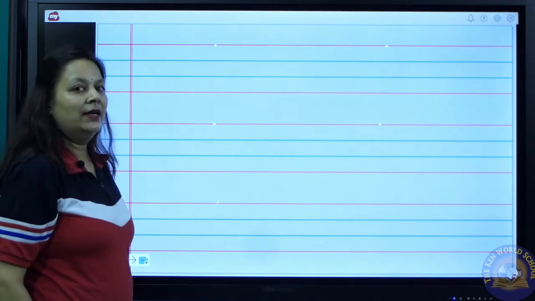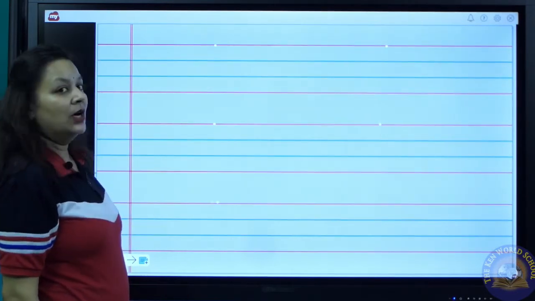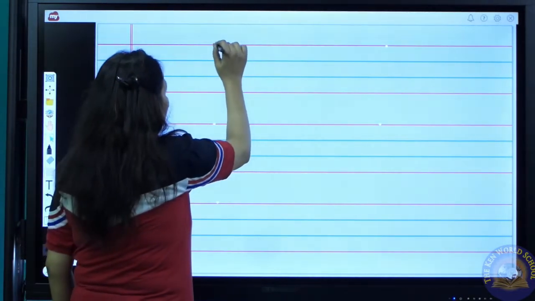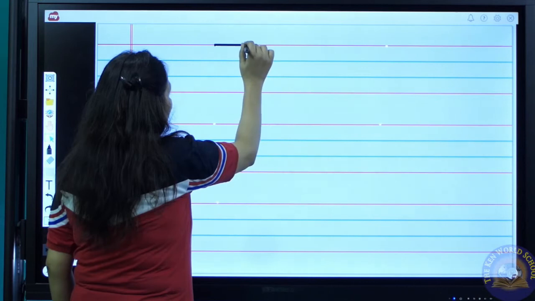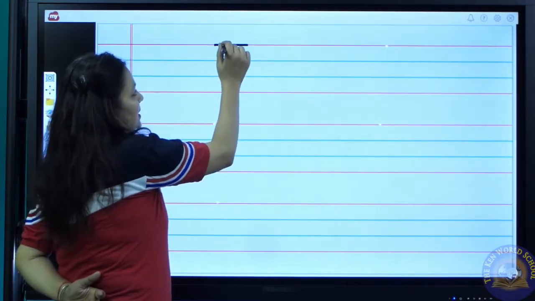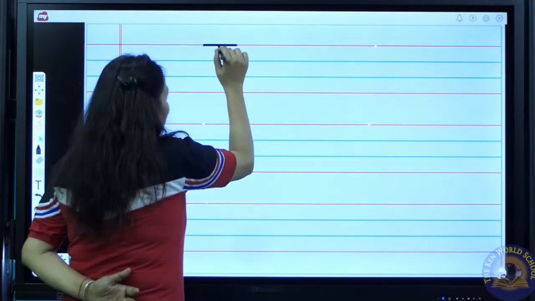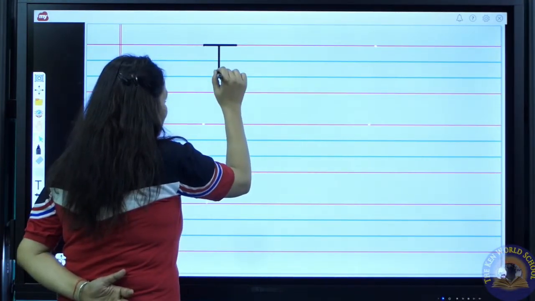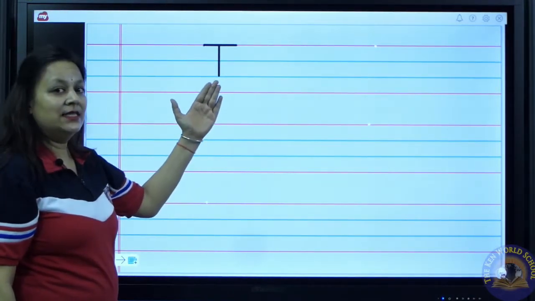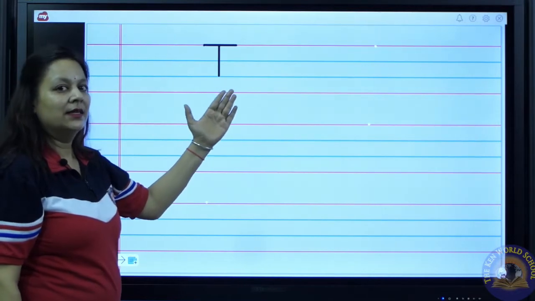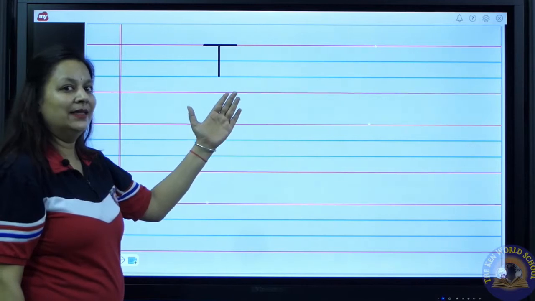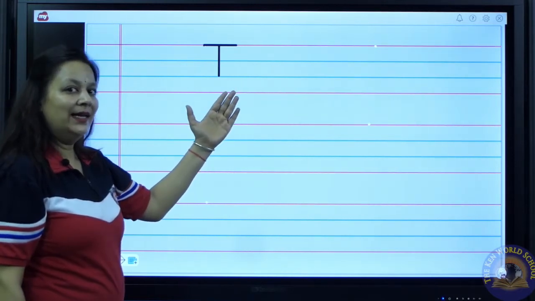So we will start writing T from the top line. Now we have to draw a sleeping line on the top line. Stop. Now come to the center of the sleeping line. Down, down, down, down, down. Stop on the base line. Which letter is this? T. T says T. T as in tiger.